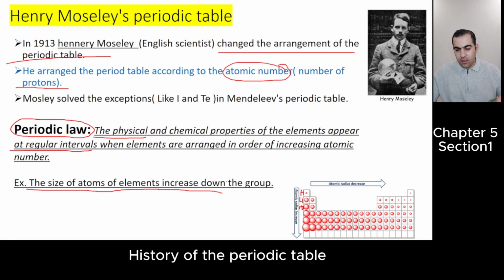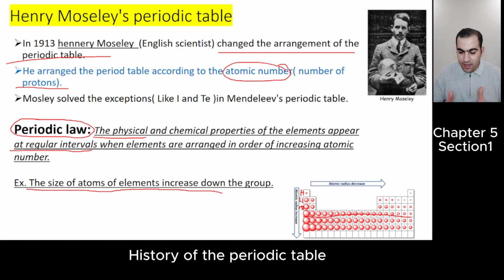So this is called what? Regular intervals. A property, which is the size of the atoms of the elements, increases down the group regularly, not, for example, increase, decrease, increase, decrease. No, regularly increases. And across the period, what do you see? Regularly decreases.